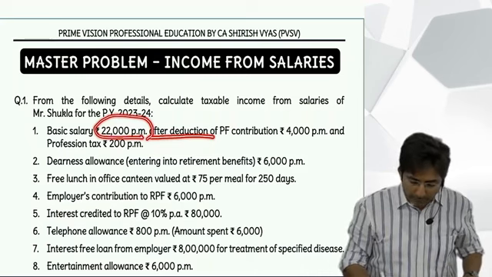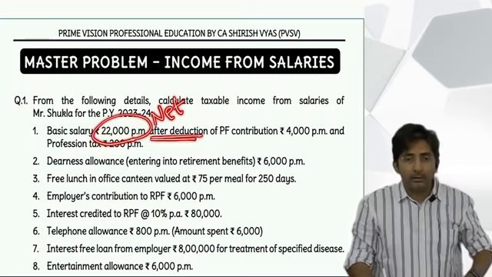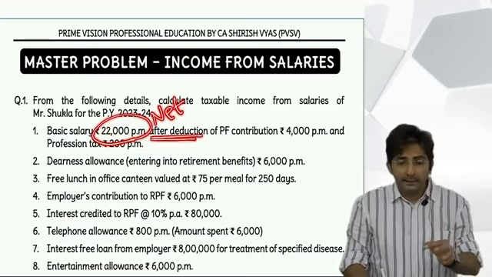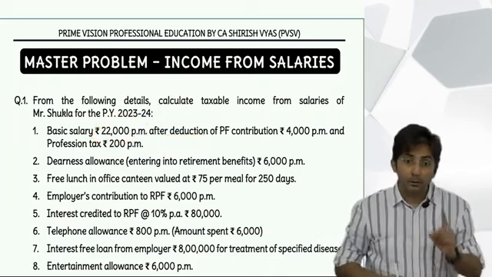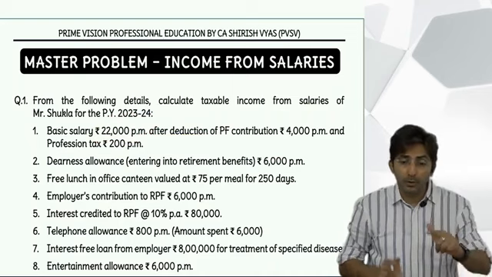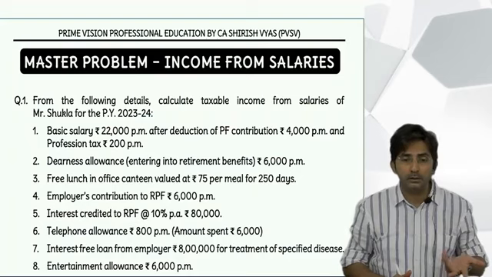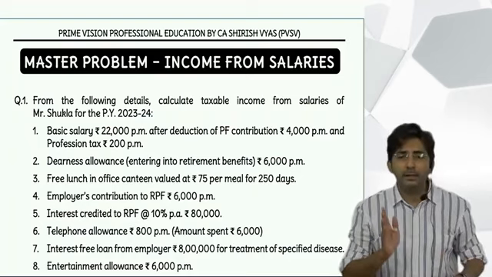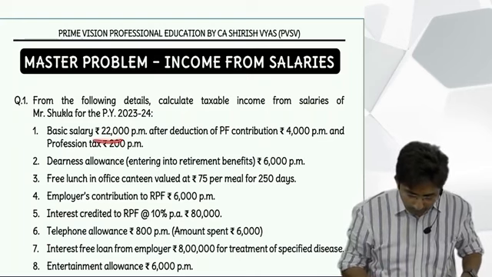They have not written net, but you should understand this is the net amount. But then what did I say? If in the question they give you the net amount, will you write net or gross? Gross. So here you have to convert the net figure into gross. How to convert net to gross? Whatever they have deducted, add back.